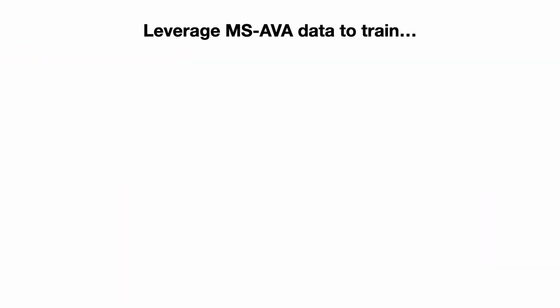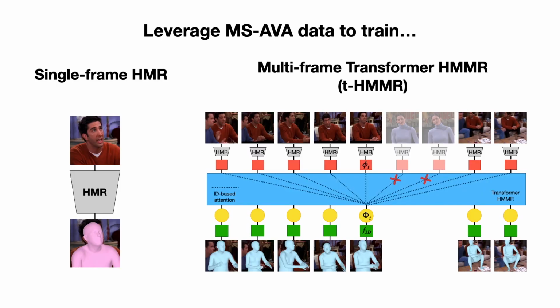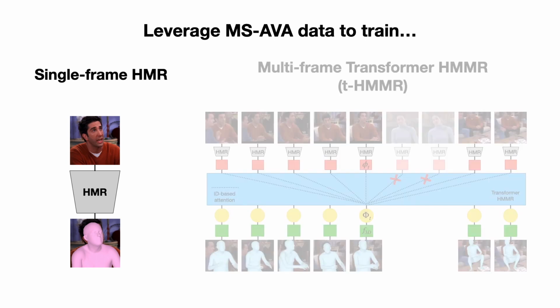After reconstructing MS-AVA, the second step is to demonstrate how the plethora of collected data can be beneficial to training of computational models for human mesh recovery for both single image and video inputs. In the single frame case, we include this data in the training of the HMR model. Given that MS-AVA includes a lot of truncated views of the human body, the trained model is significantly more robust in the case of truncations at test time.